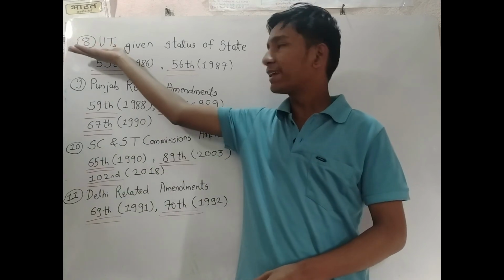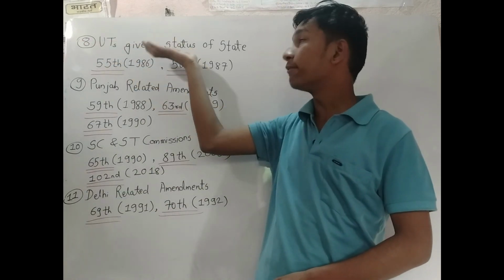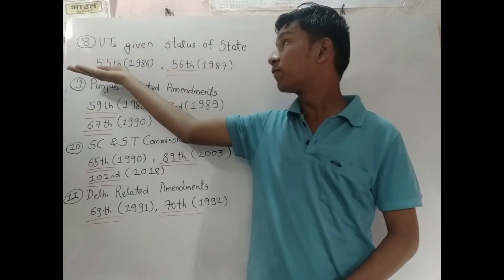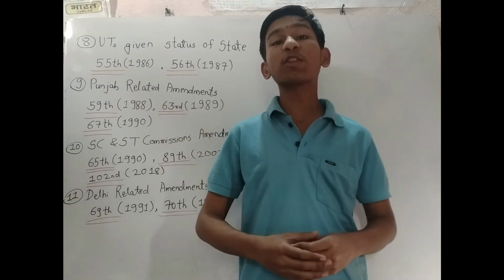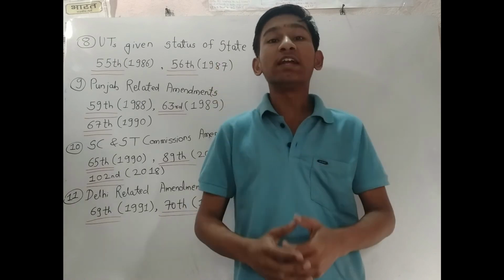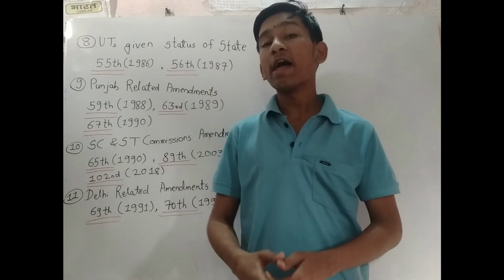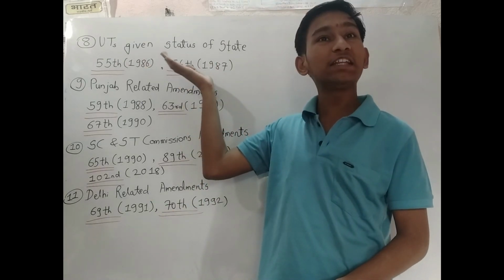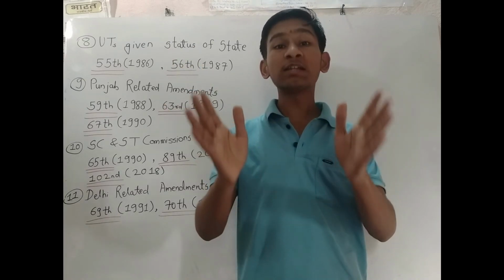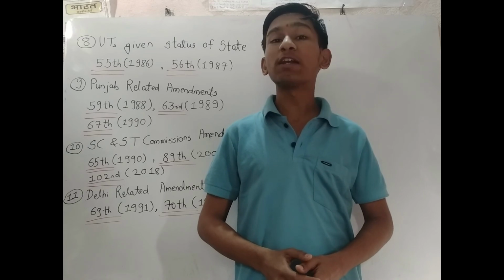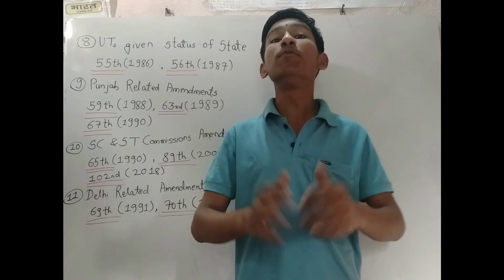Now, the 8th category is regarding the union territories given the status of state. The 55th Amendment Act 1986, by which Arunachal Pradesh was declared as a state in the Indian Union, and the 56th Amendment Act 1987, by which Goa was declared as a state in the Indian Union and was separated from the union territories of Diu and Daman.